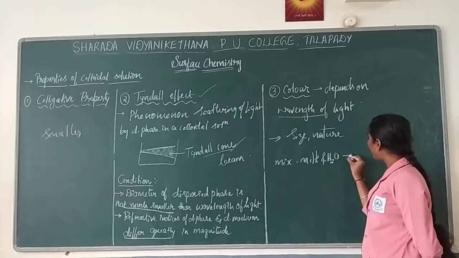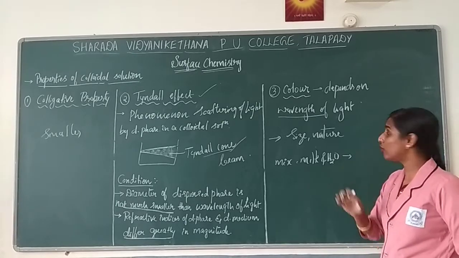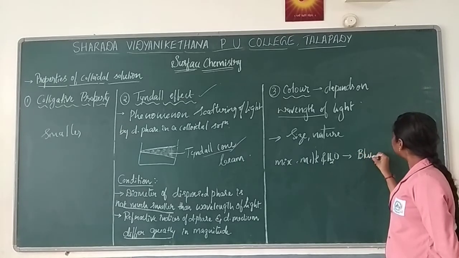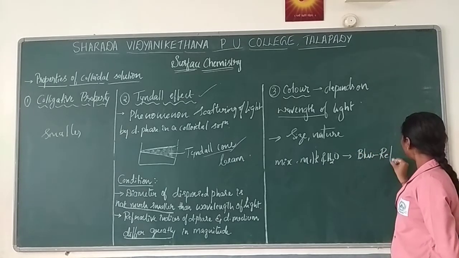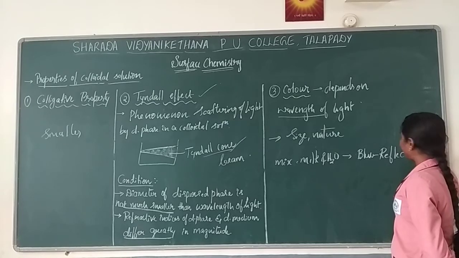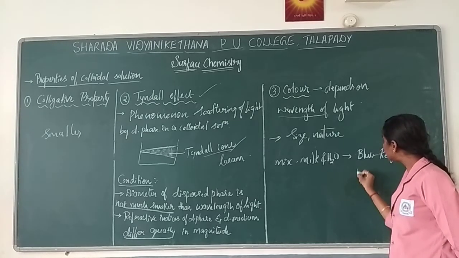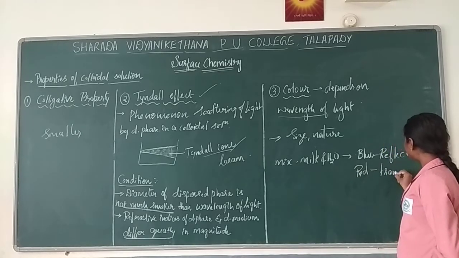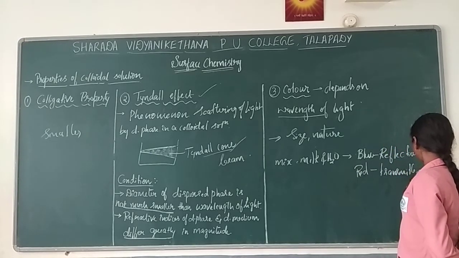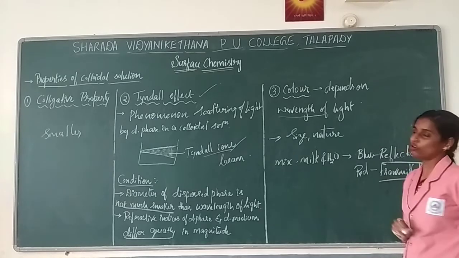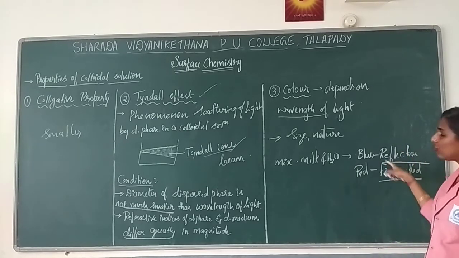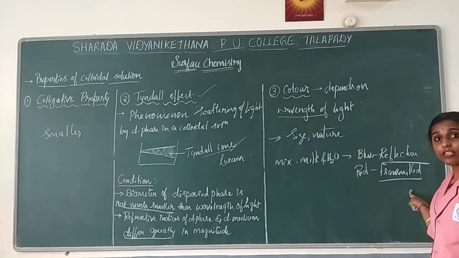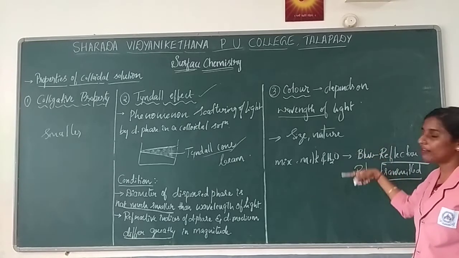But based on the wavelength, sometimes it appears blue based on the refractive index, as well as it can appear red when you pass transmitted light. So based on the light wave, this color will appear.